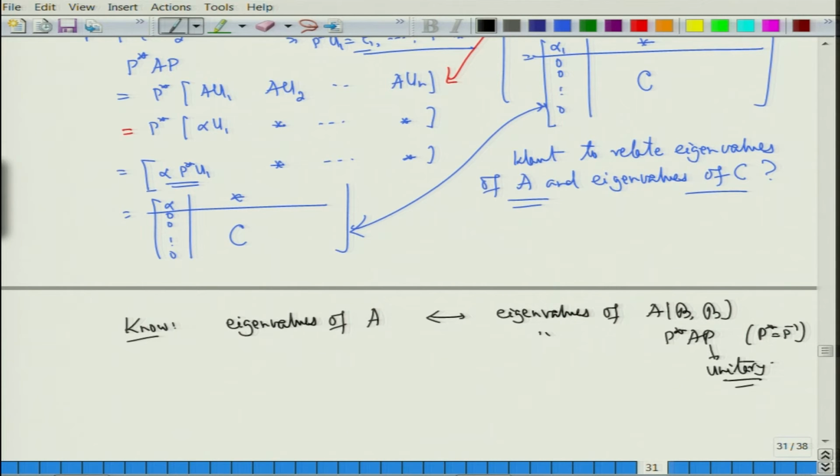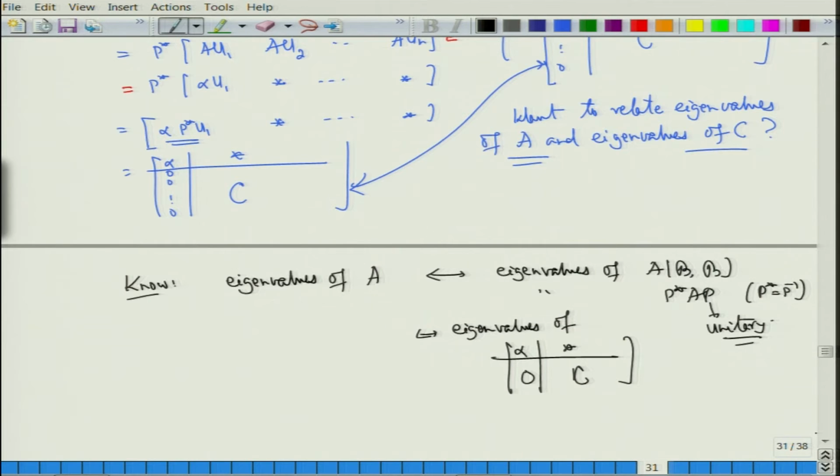So, it means that the eigenvalues of A are the same as the eigenvalues of this matrix, which is alpha here, star here, 0 here and C here. Since there is 0 here, if I compute the determinant of xI minus P star AP, it will be the determinant of x minus alpha, something here, 0 here, and xI_(n minus 1) minus C here.